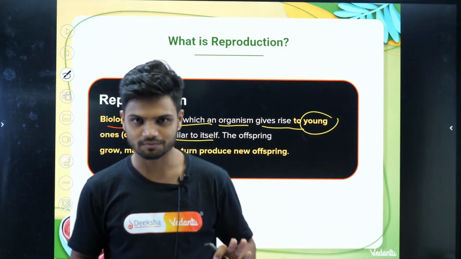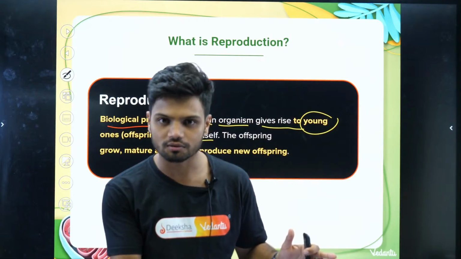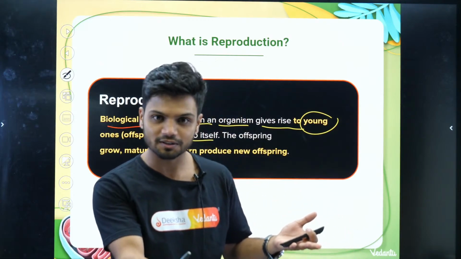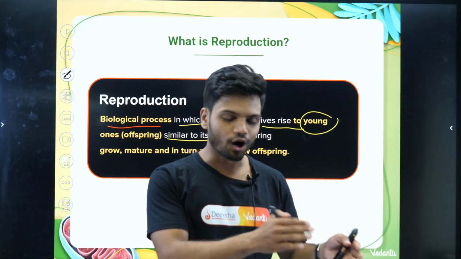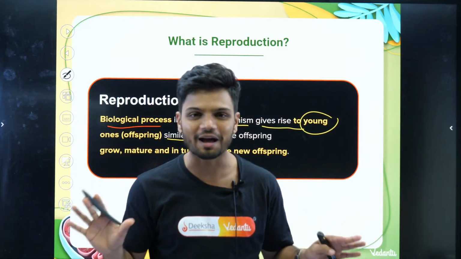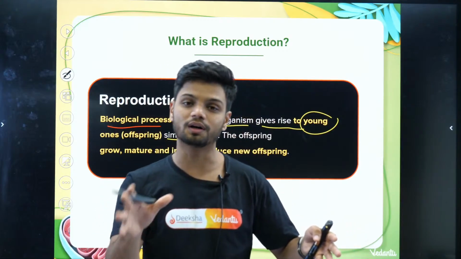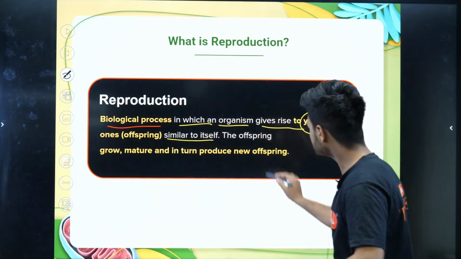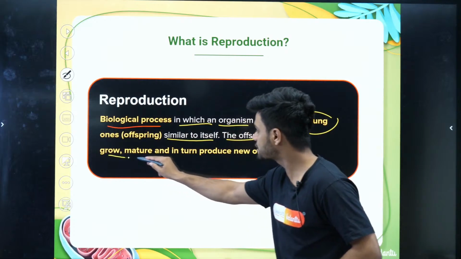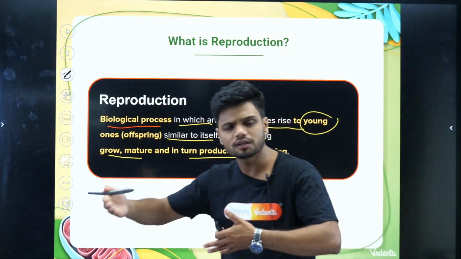Now what is the meaning of similar to itself? You might have noticed a dog will give birth to a dog, a cat will give birth to a cat. But have you ever seen a dog giving birth to a cat? No, that will not happen, right? Remember that. A dog will always give birth to a dog. The offspring grows, matures, and in turn produces a new offspring.